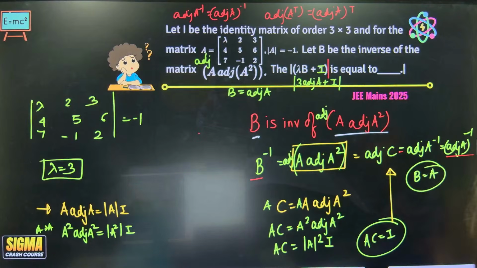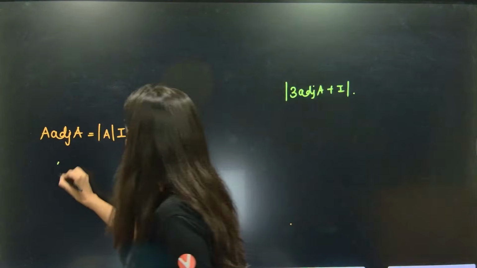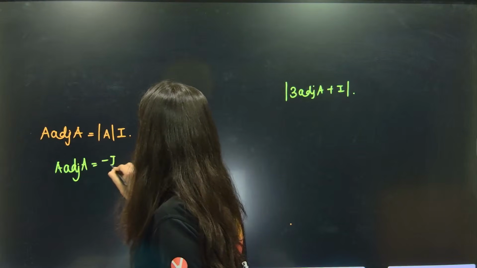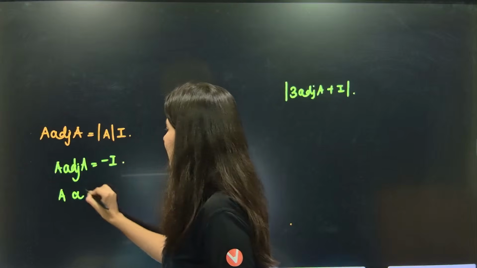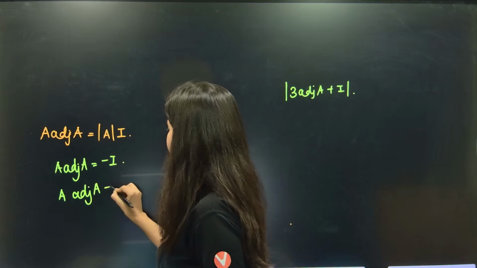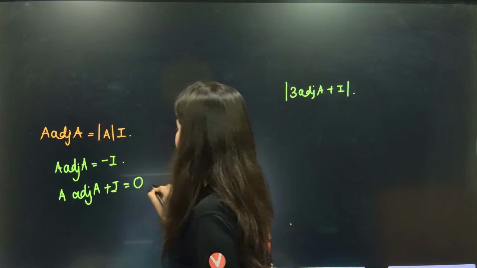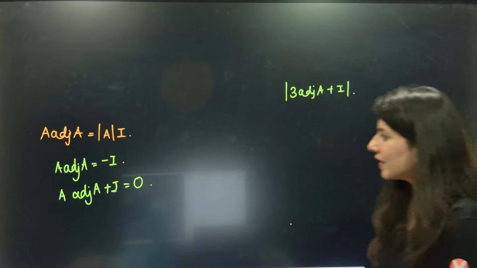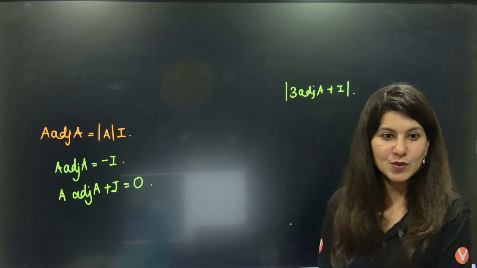Determinant A is given, which is -1. So A times adjoint of A is equal to -I. What does that mean? A times adjoint of A plus I is equal to the null matrix.